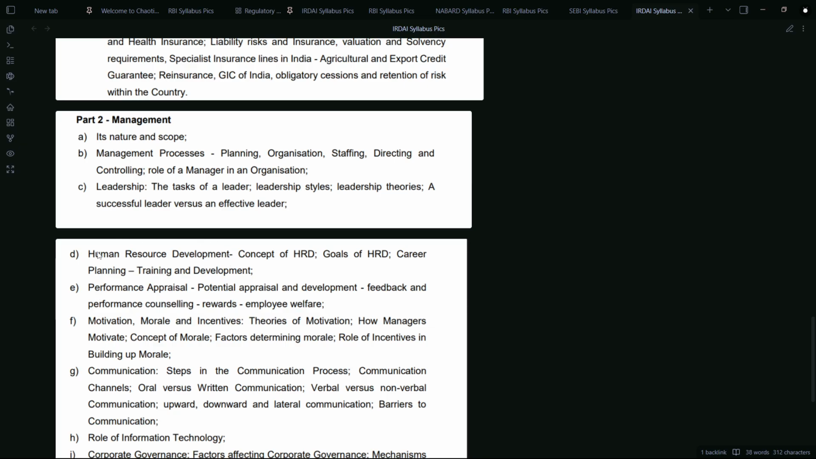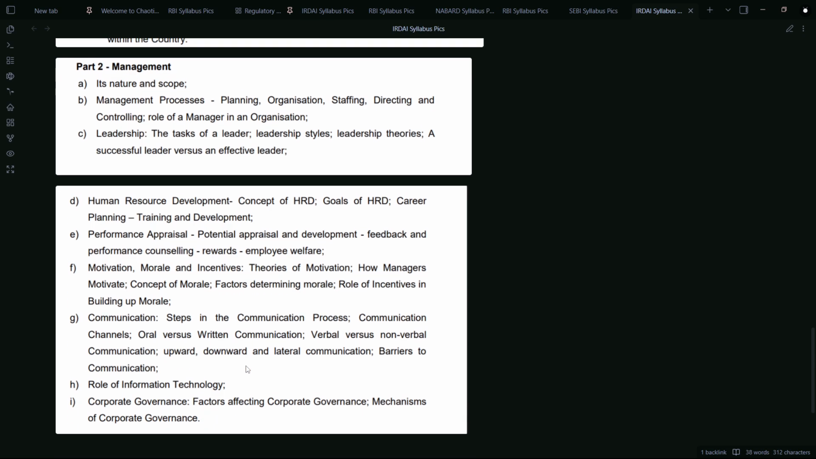First was HRD, Human Resource Development. Nobody is talking about it, no exam like previous examination, RBI or IRDI, SEBI. We're talking about these. And the other one was motivation, morale. Again, as I said, this topic will be there. Then there's communication and role of information technology in communication. Always stands as an individual topic. Many interviewers prefer talking about this topic.